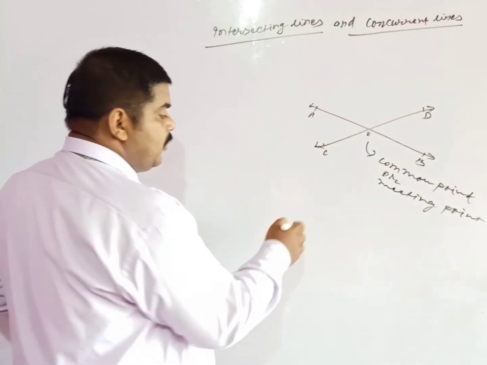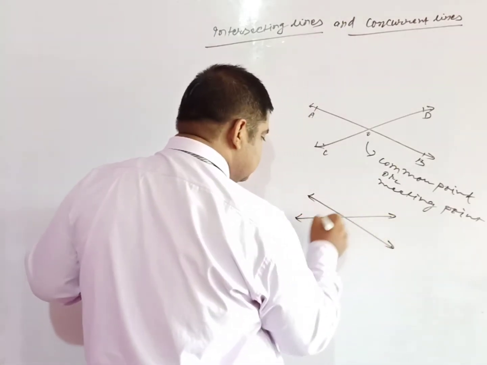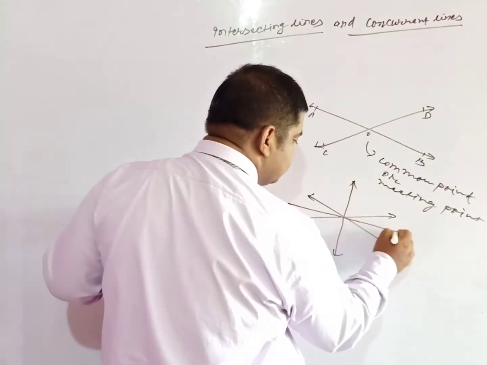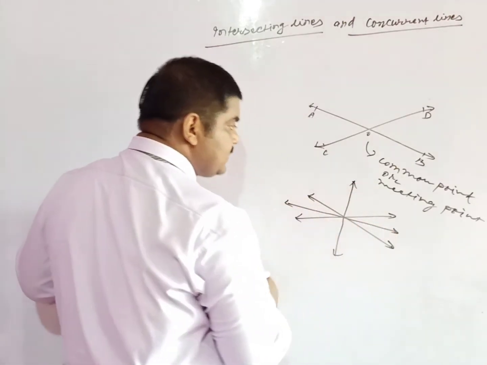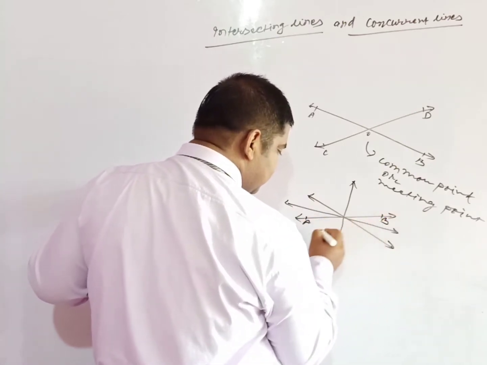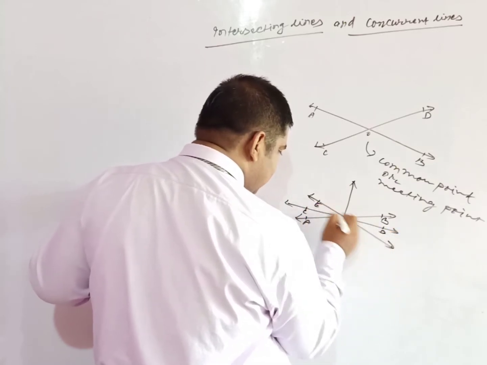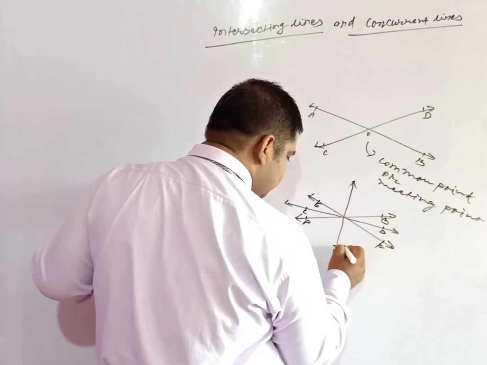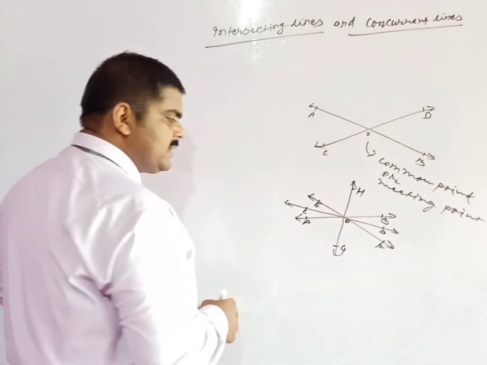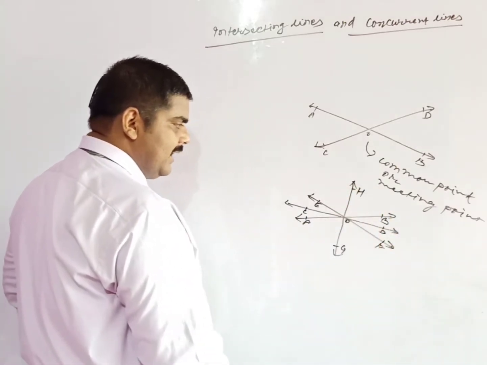Regarding concurrent lines, when three or more lines meet at a point, then these lines are known as concurrent lines. You can see that AB, CD, EF and GH all meet at O, and this is why these lines are known as concurrent lines.